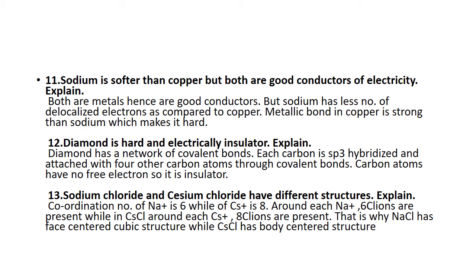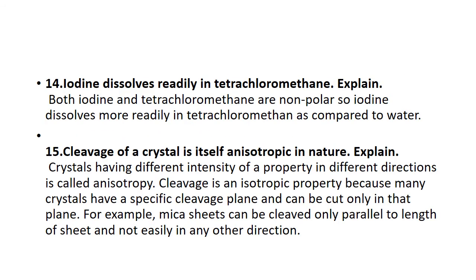Sodium chloride and cesium chloride have different structures due to the difference in coordination number. The coordination number of sodium is 6, while that of cesium is 8. So that's why NaCl has a face-centered cubic structure and cesium chloride has a body-centered structure. So they have different structures.